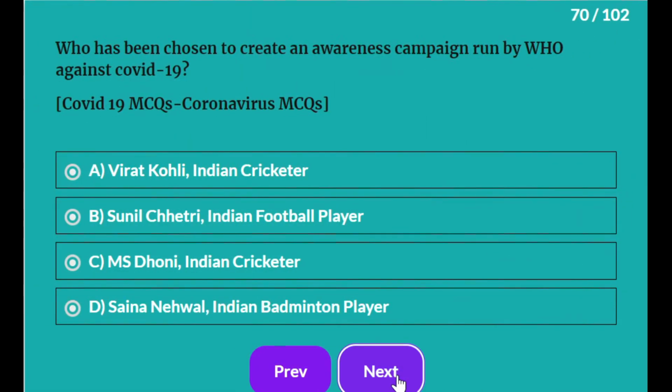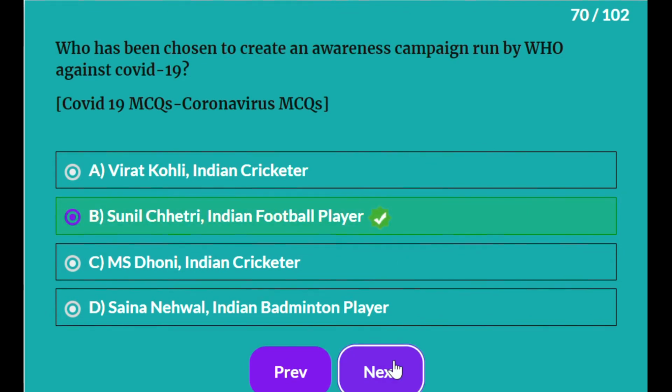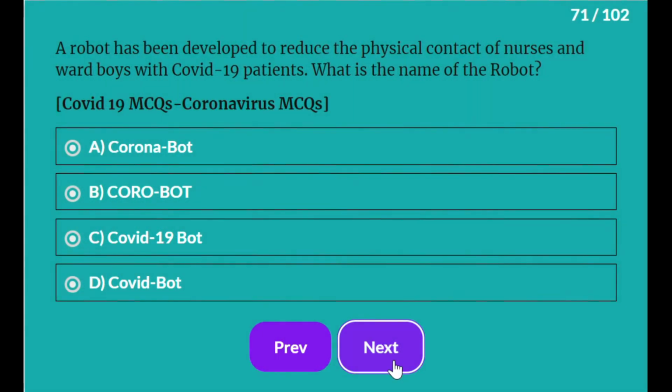Who has been chosen to create an awareness campaign run by WHO against COVID-19? It is Sunil Chhetri, Indian footballer. A robot has been developed to reduce the physical contact of nurses and ward boys by COVID-19 patients. What is the name of the robot?